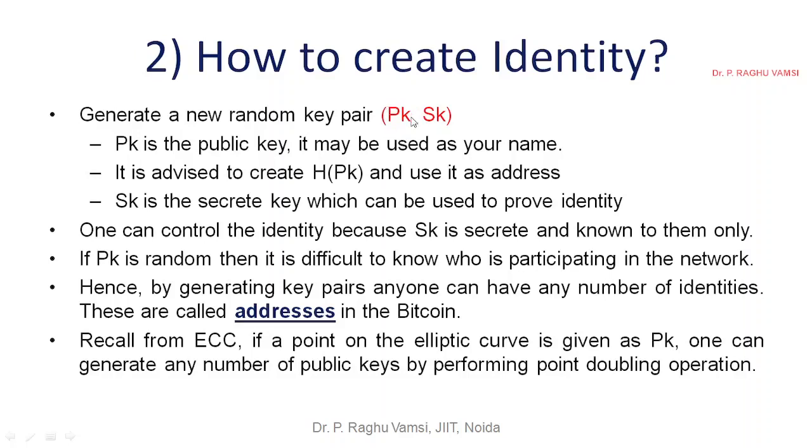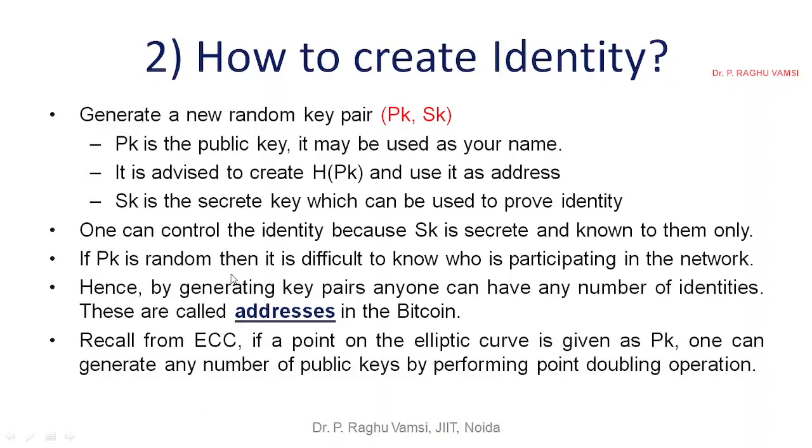As the number of public keys varies, it is very, very difficult to know who is participating in the network, because every time a key is changed, the hash of that key will also change. When the hash of the key is changed, the address will also change. When the address is changed, the rest of the network will feel that some new participant has come. Maybe you are the only person, but they may feel that some new address has come.